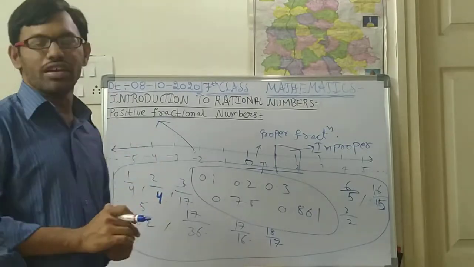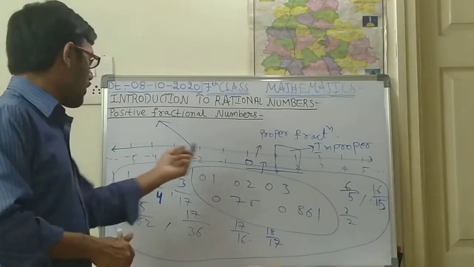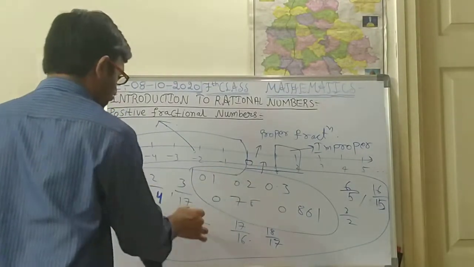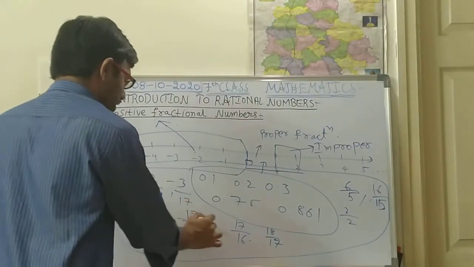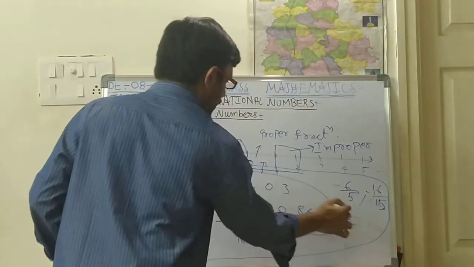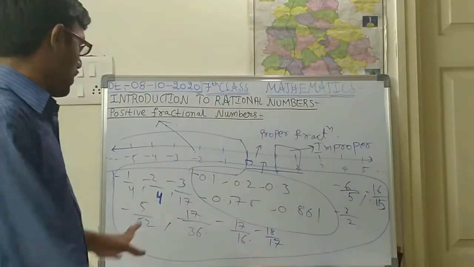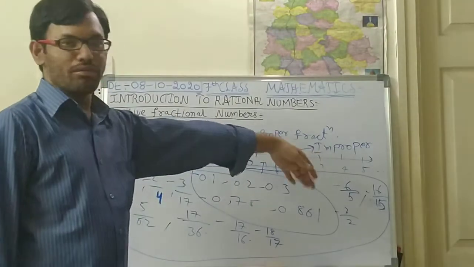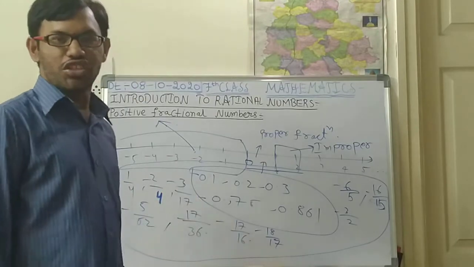There will be another type of fractional numbers also: negative fractional numbers, which are before 0. If we put a minus sign for any fraction, those are negative fractional numbers. If we put a positive sign, they are positive fractional numbers.